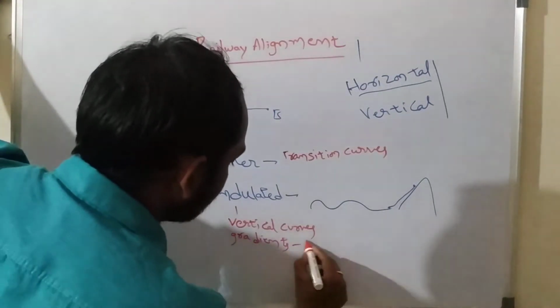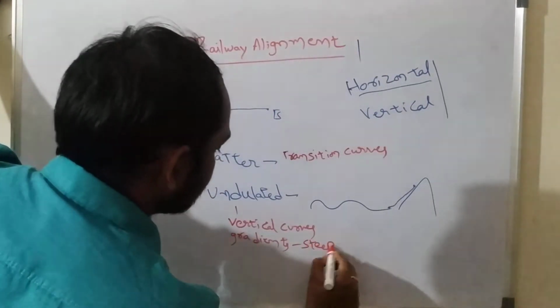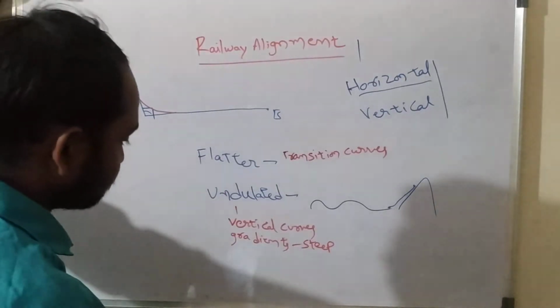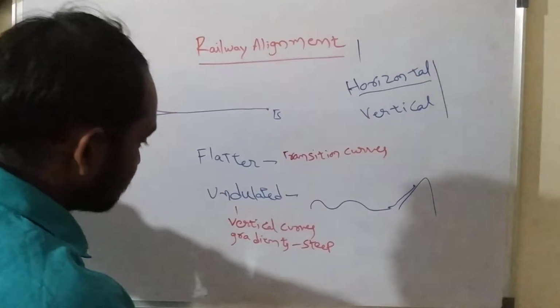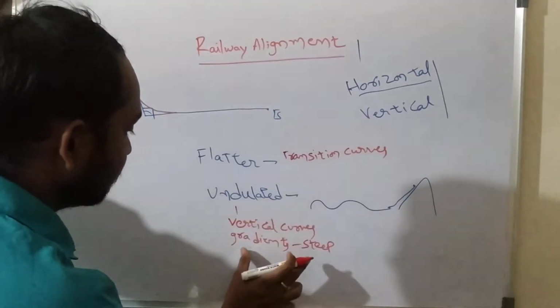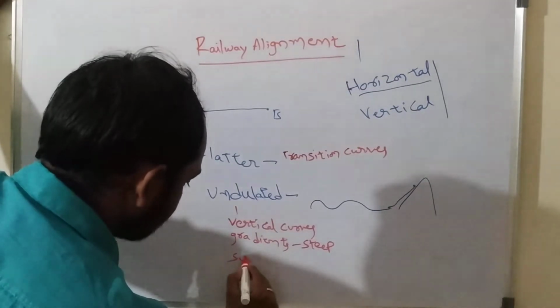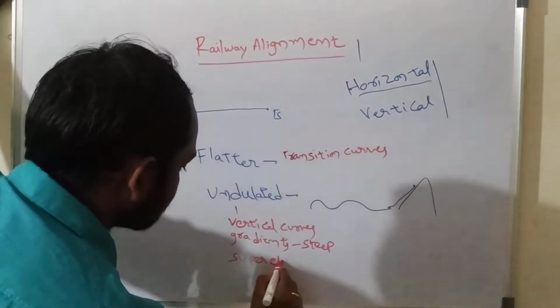Gradient is nothing but a slope or steep. Understand? And also it may contain some rises and falls. Understand? Vertical curves will be there, gradients will be there, and one more thing is that they may have some super elevation concepts. Understand?